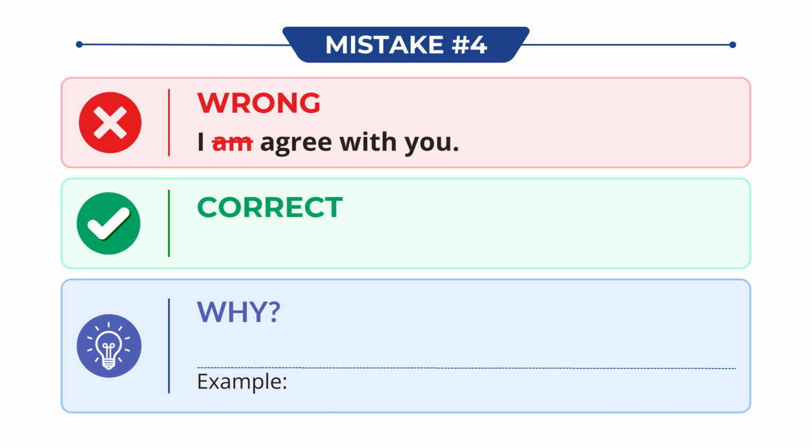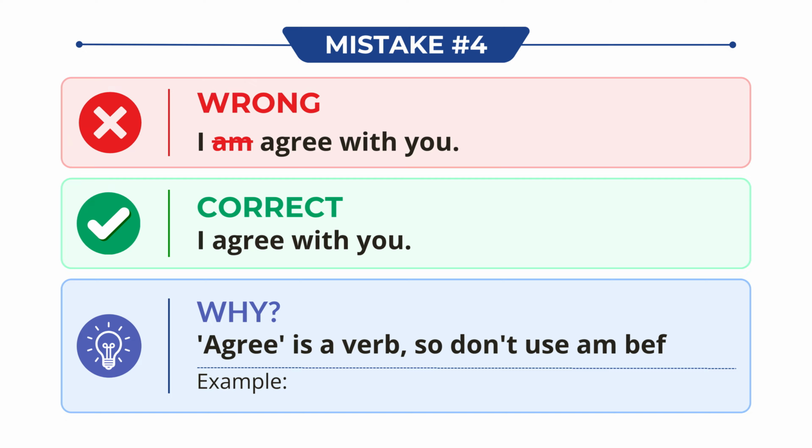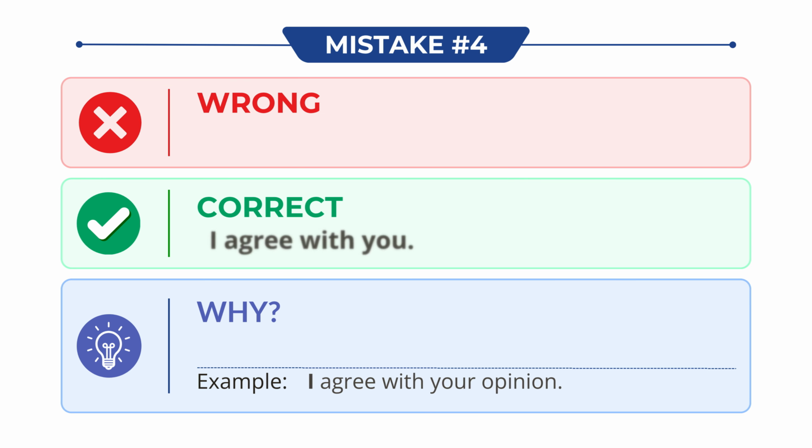Don't say, I am agree with you. Say, I agree with you. Why? Agree is a verb, so don't use am before it. For example, I agree with your opinion.